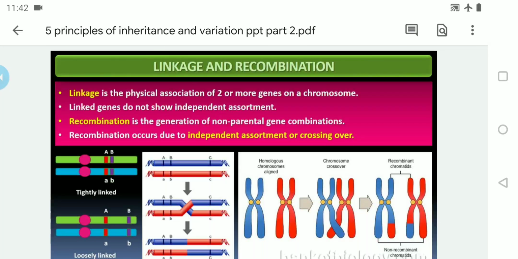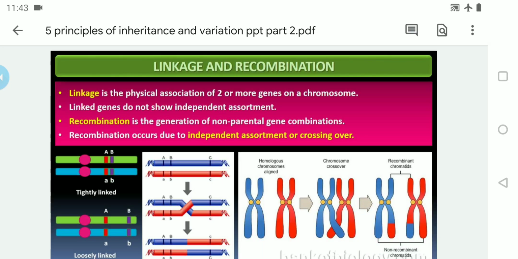Good morning, children. In the last class, we already started the discussion with respect to linkages. I told you the linkage is a physical association of two or more genes on a chromosome. Linked genes do not show independent assortment, and linkages are of two types: complete linkage and incomplete linkage.